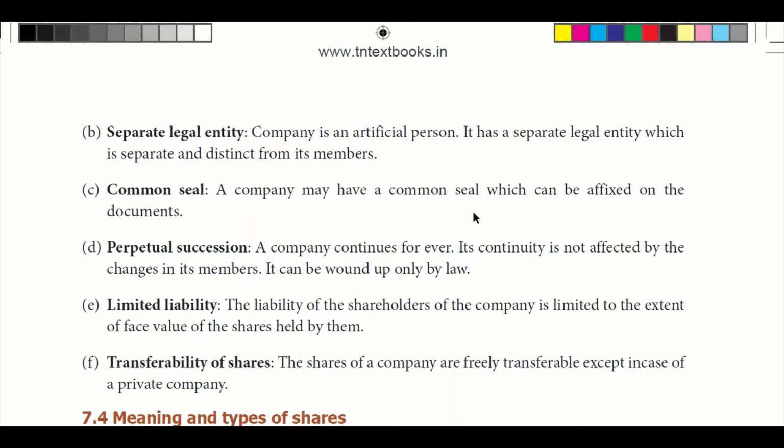Limited liability. All the shareholders of the company have their liability to the extent of the value of shares held by them. And transferability of shares. The shares of the company are freely transferable. Only in case of a private company they cannot transfer the shares from one person to another, but in a public company they can do it.